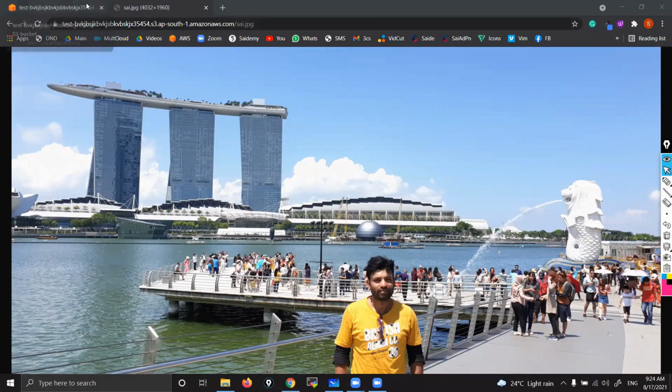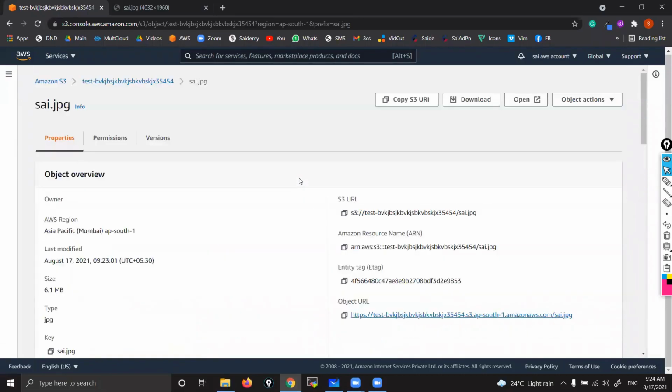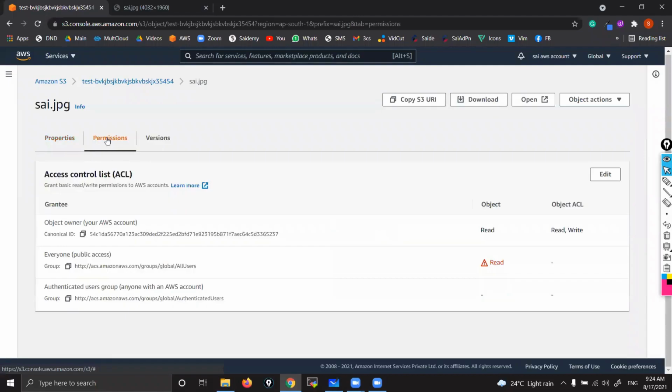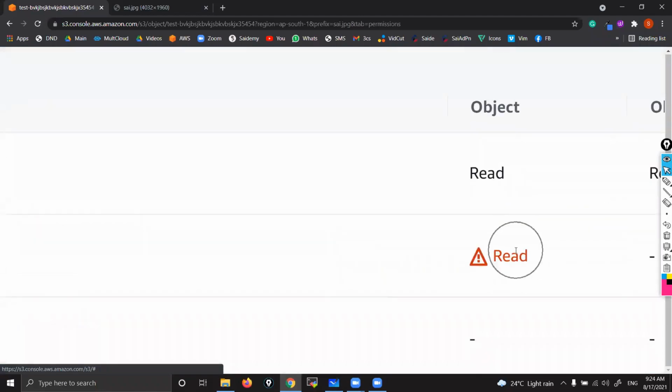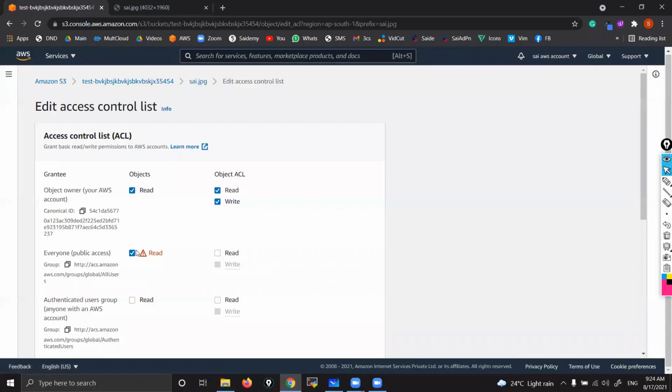For example, let's make it private. If you want to make it private, you can see here one option, permissions. Right now public read access is there, with a danger symbol, which means everyone can access. Click here, edit. Uncheck it. Don't worry, the others we will discuss.